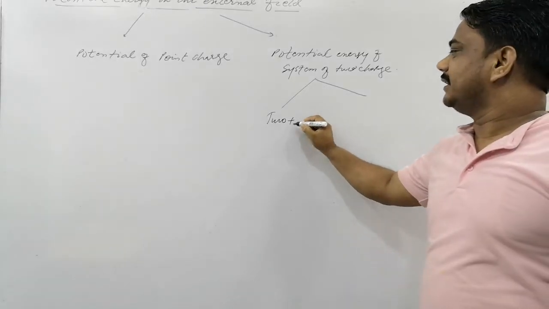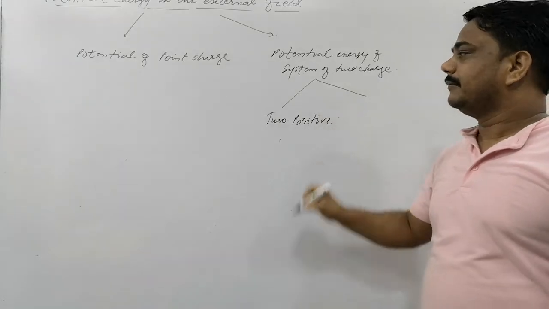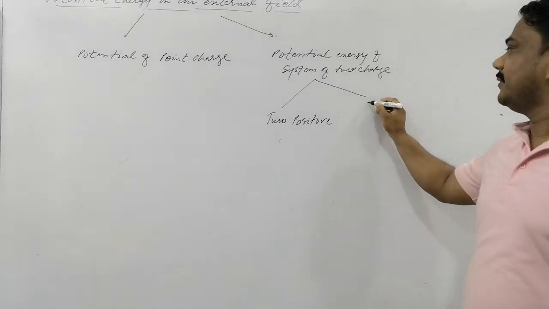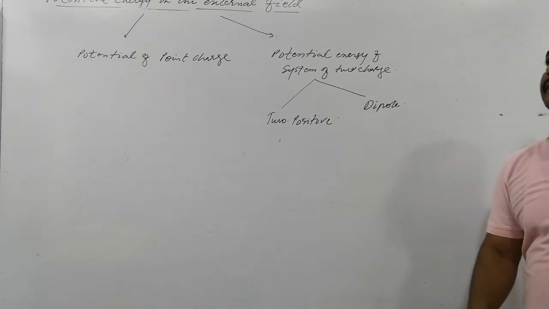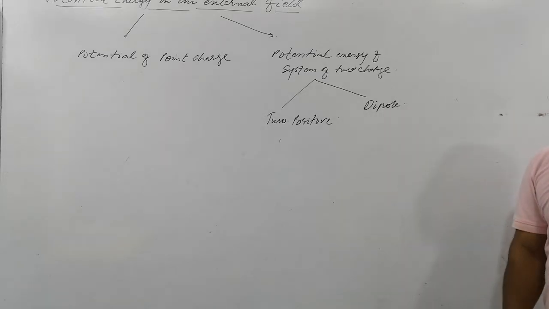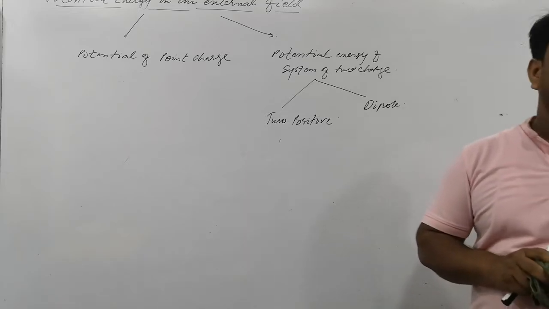Two positive charges, and a system of a dipole: one positive and one negative. This is the topic, the potential energy in an external field. I just want to tell you what potential energy is.